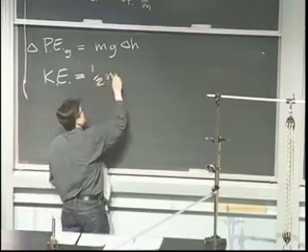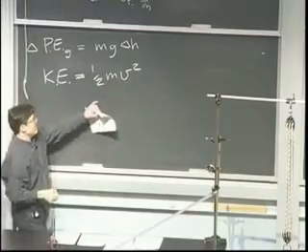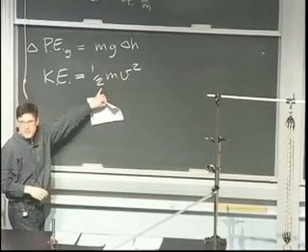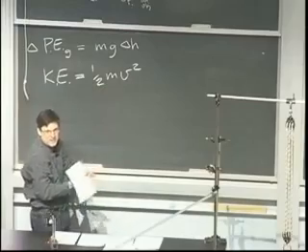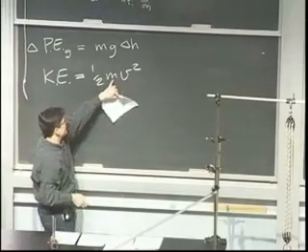Kinetic energy is 1/2 mv squared. And that might puzzle you. Suppose you've seen it, so you're not puzzled at all. Let's just accept this 1/2. That's the definition. It's kind of weird, there's a half here. Why should there be a half in this definition? If you take a class and learn about relativity, you'll find out where that half comes from. But for today, don't forget to put the half in.